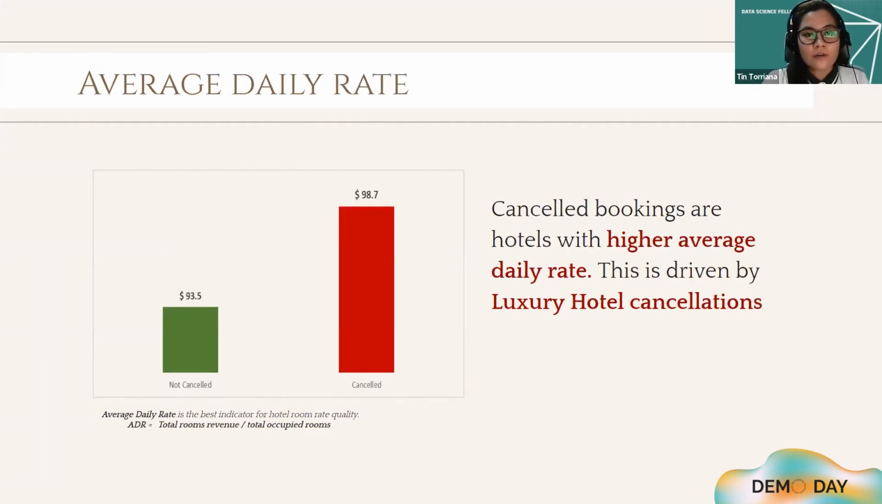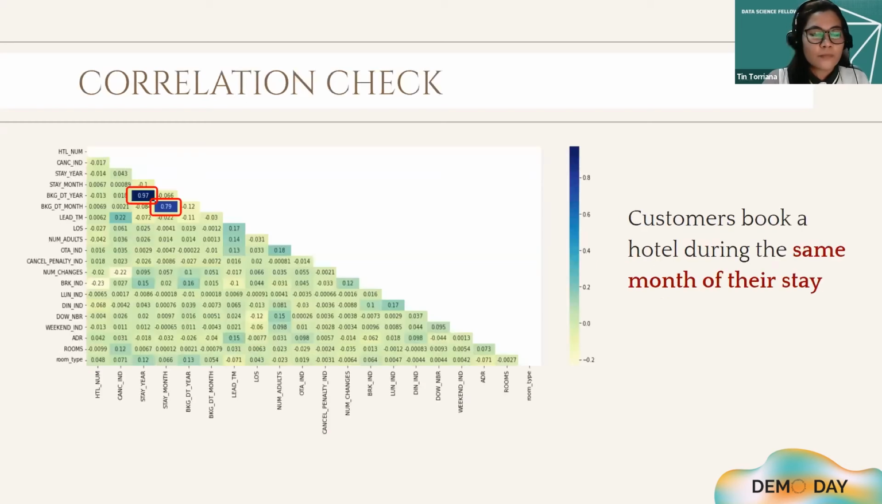Canceled bookings are hotels with higher average daily rate. Average daily rate is the best indicator for hotel room rate quality. ADR is computed as total rooms revenue divided by total occupied rooms. Now, customers who book for luxury hotels tend to cancel more compared to those who book for upper mid-scale and upscale hotels.